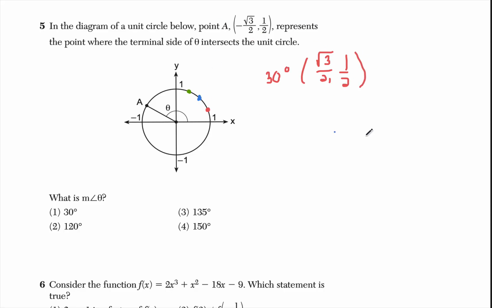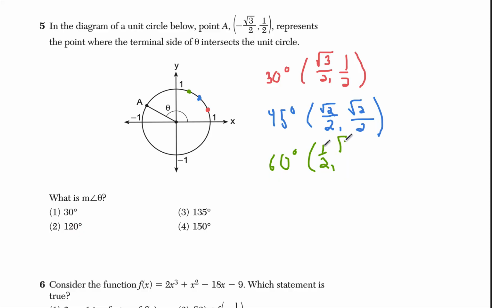I know my blue angle is 45 degrees, and that's going to be the square root of 2 over 2, comma, the square root of 2 over 2. And then my green one is the 60-degree reference angle. That's 1/2, comma, square root of 3 over 2. So really, if you know 3 values, you can remember them all.